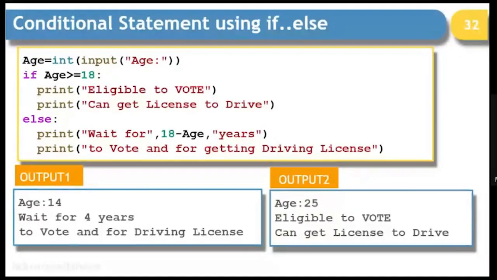We want to tell the responder how many years are left to vote. So if he or she enters the value of age as 14, it will give you output as wait for 4 years. You simply write 18 minus age. This will be an interesting kind of thing for the children to do in the class.